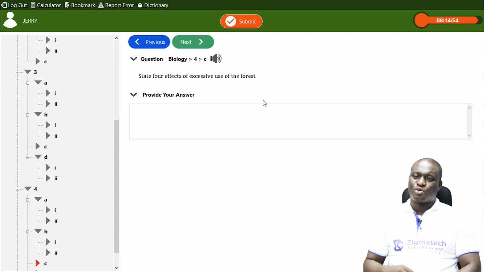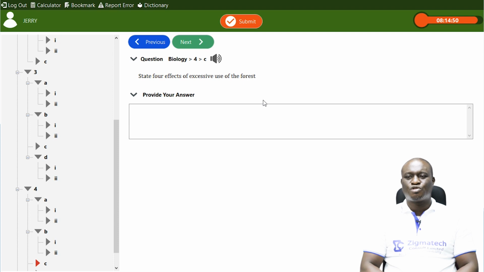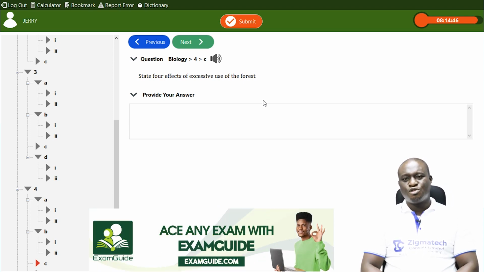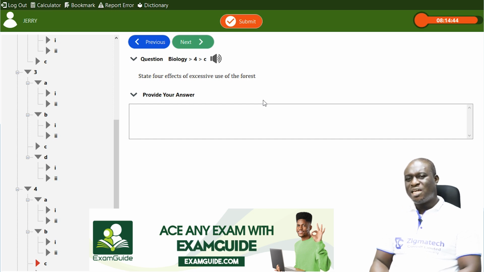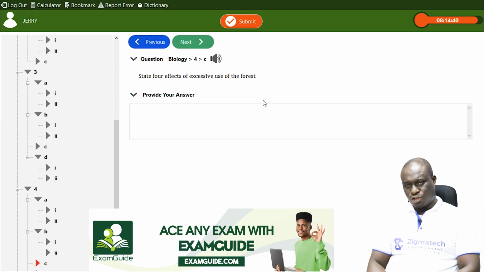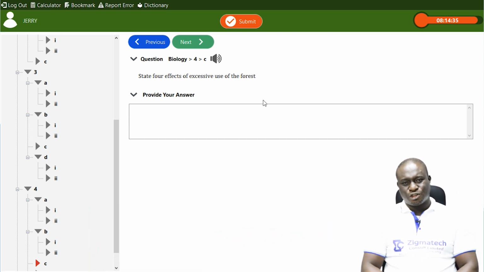Then also, the next question says, state 4 effects of excessive use of the forest. Now, if the forest is used so much, that brings about a case called deforestation.